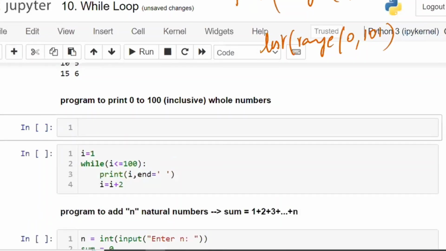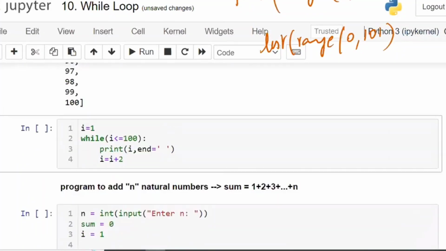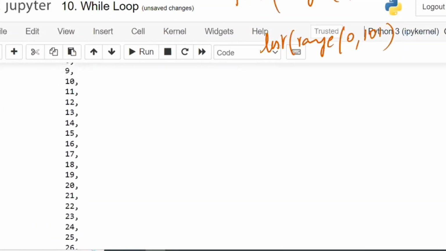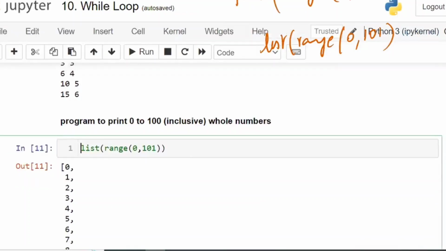So list of range of 0 to 101, because both should be inclusive. You are going to get a list like this. I want it side by side. So within the print, I am going to use the separator, or rather end is equal to space.